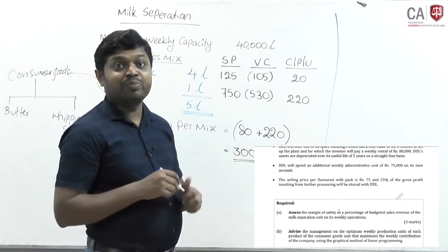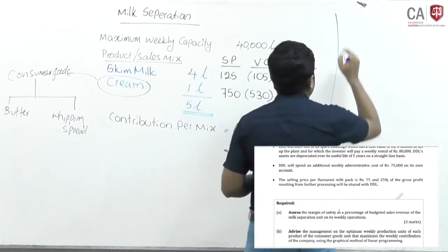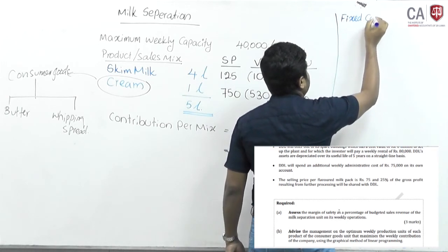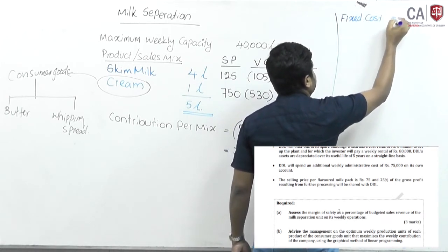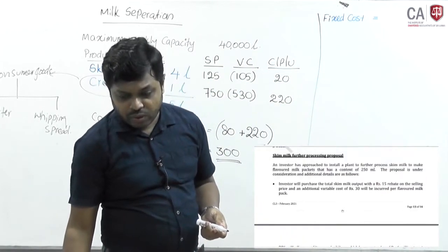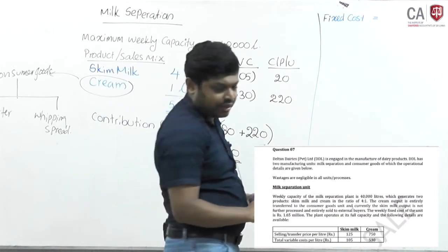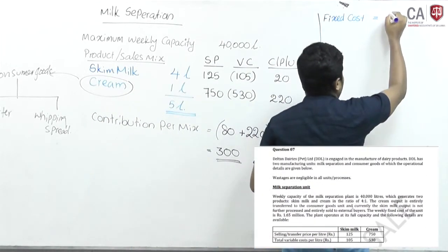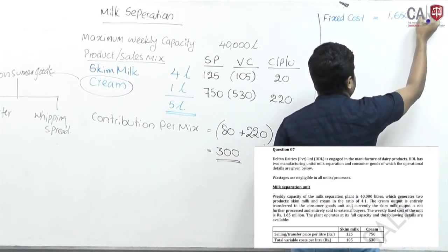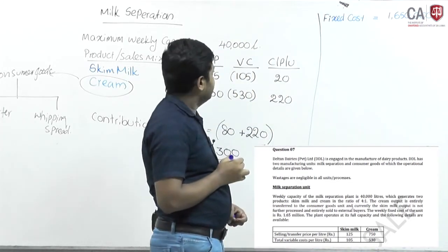First we will find out the break-even number of mixes. Fixed cost: the total fixed cost they have been given, go to the top of the illustration, it says 1,650,000.